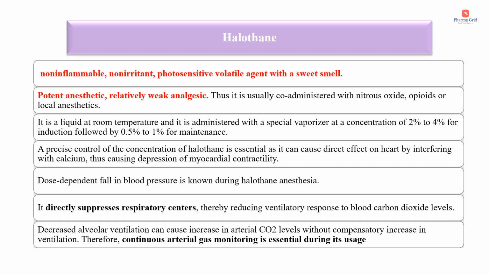Dose-dependent fall in blood pressure is known during halothane anesthesia, and halothane directly suppresses respiratory centers, thereby reducing ventilatory response to blood carbon dioxide levels. Decreased alveolar ventilation can cause increase in arterial carbon dioxide levels without compensatory increase in ventilation. Therefore, continuous arterial gas monitoring is essential during usage of halothane.